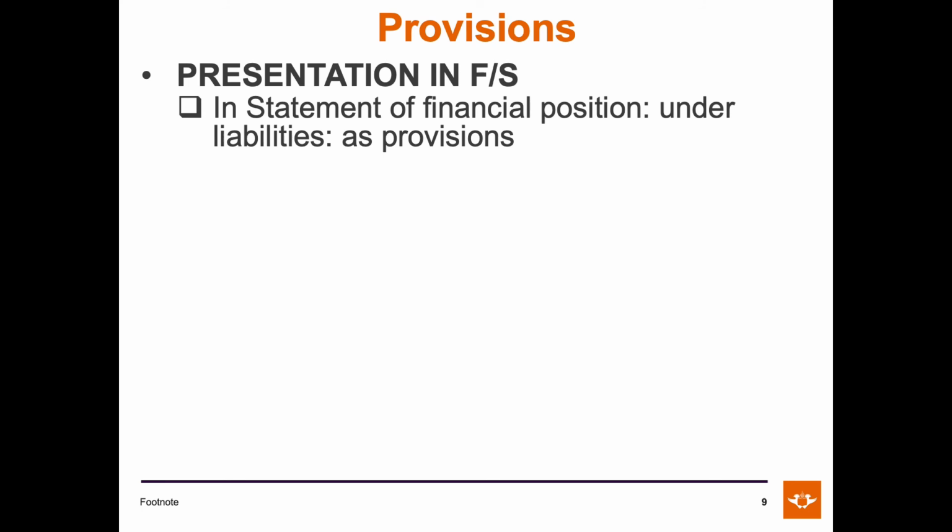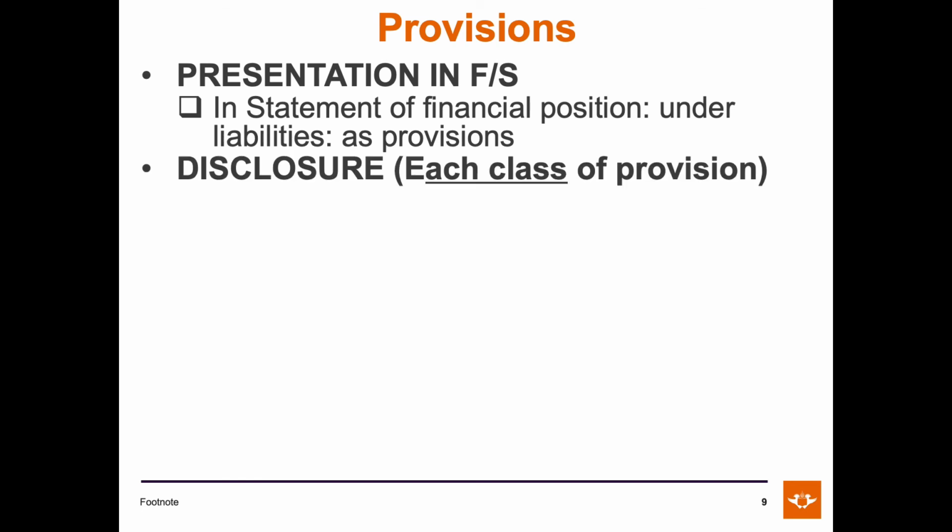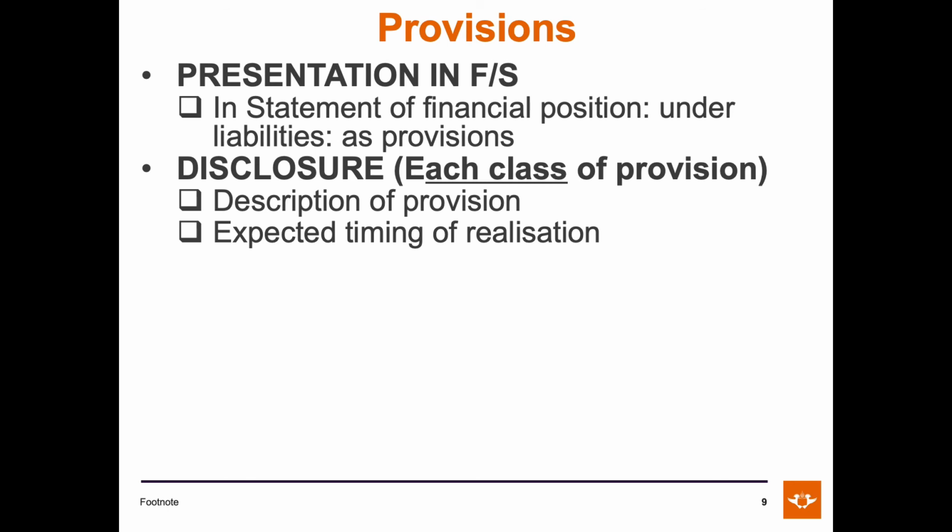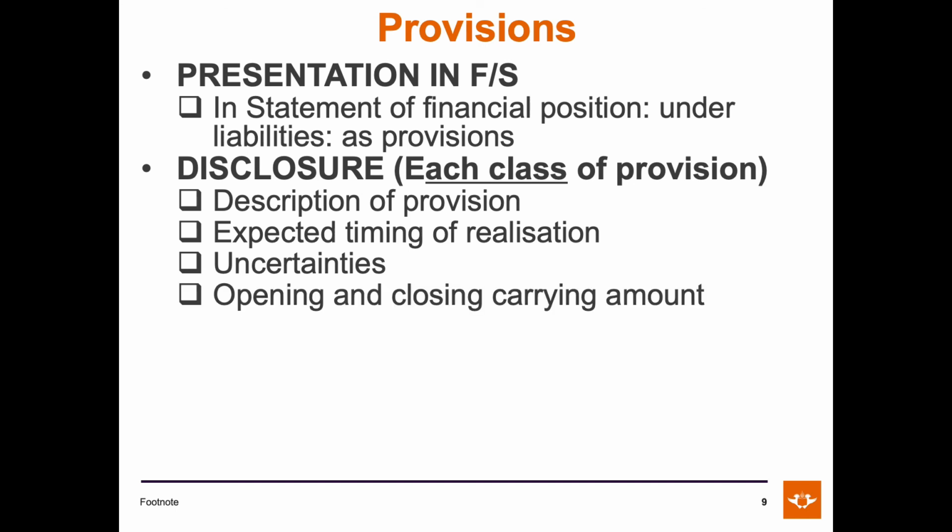With provisions, a company would also need to disclose the provision in a note to the statement of financial position. In the note, the company needs to disclose a description of the provision, the expected timing of any outflow of economic benefits, any significant uncertainties about the amount or timing of the expense, the opening and closing carrying amount.